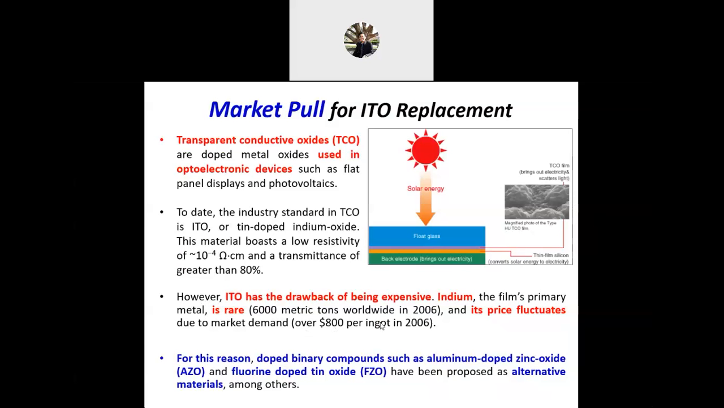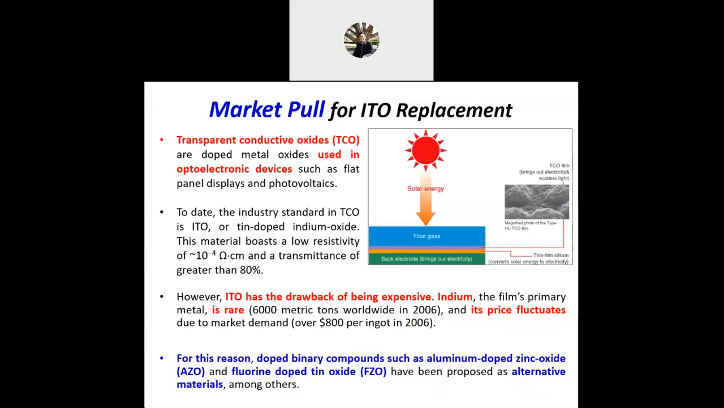So we want to find an alternative that can replace ITO. We use doped binary compounds such as aluminum-doped zinc oxide. Similarly for catalysts, rather than using a homogeneous catalyst, researchers would like to use a heterogeneous catalyst because of ease of separation. Homogeneous is homogeneous with the raw materials, so it's difficult to separate. That is what we call a market pull.